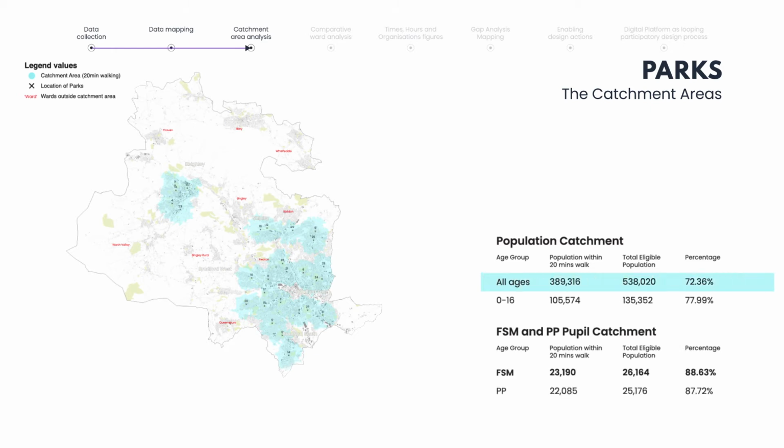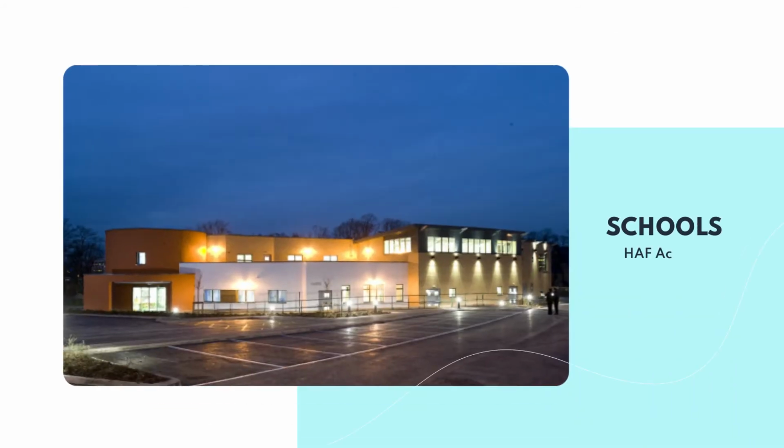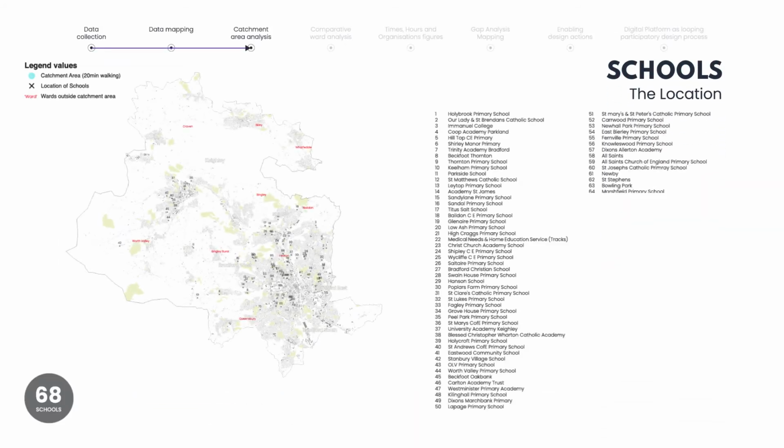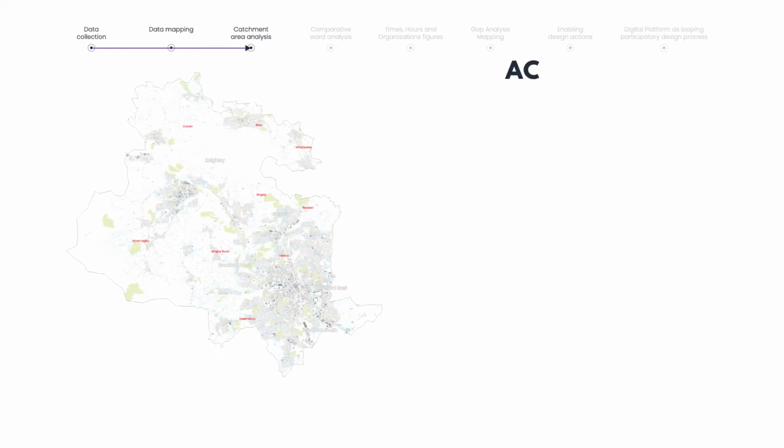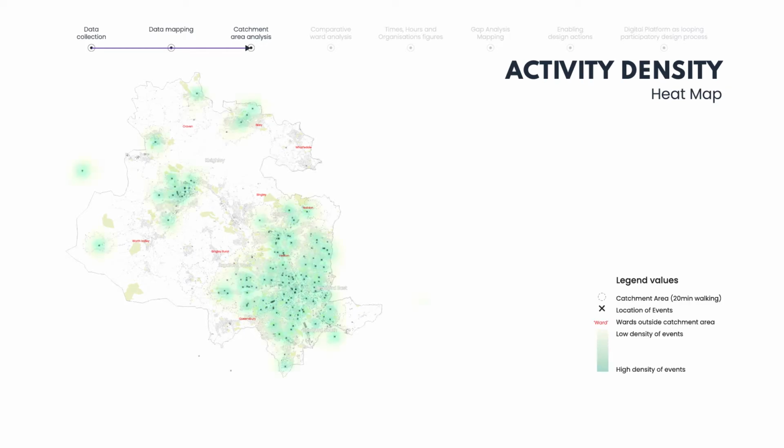We see 72% of all Bradford population and 88% of free school meal pupils were within 20 minutes of a park where an activity took place. We then looked at what the schools were doing with the HAF program. Among the 94 schools involved, we can find that over 95% of free school meal pupils were within 20 minutes walk from a school hosting activities. When we look at this in more detail, we start seeing the density of activities. The darker the color, the more activities there are.